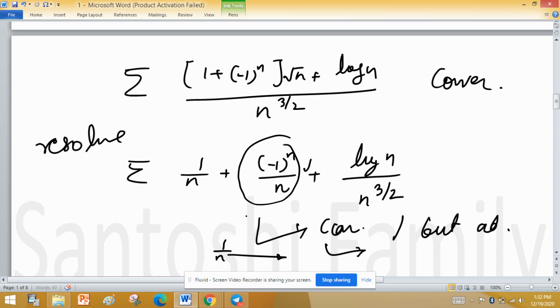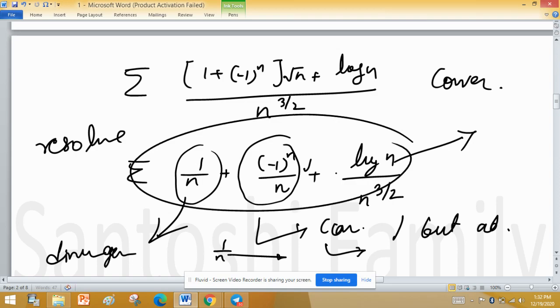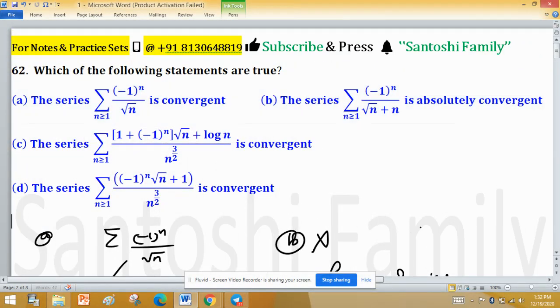Both conditions of Leibniz test are fulfilled here, so this alternating series is convergent. Now this is divergent series. Whatever the other is, either convergent or divergent, because we know one of them is divergent, so entire result will be divergent. So option C is also false here.